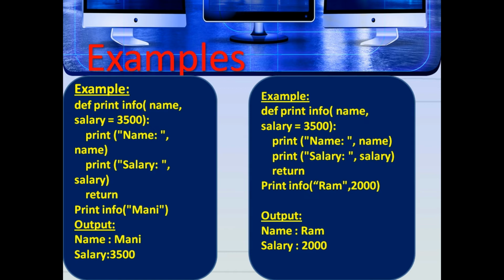The next example is def print_info(name, salary=3500): print("name", name); print("salary", salary); return, then print_info("ram", 2000). Here the output is ram, salary is 2000. Because the value 2000 is passed to the argument salary, the default already assigned for salary is simply ignored.